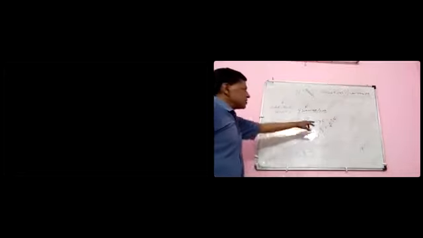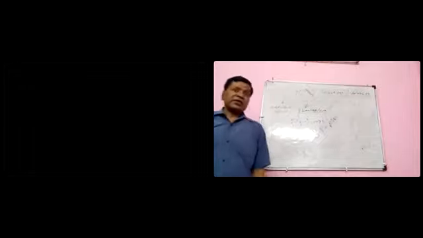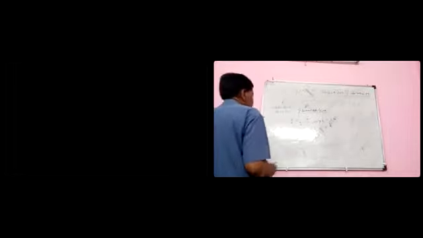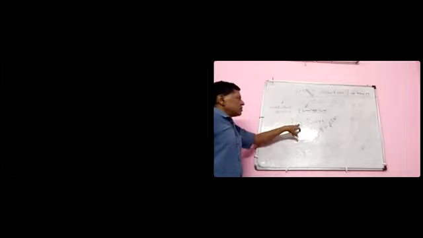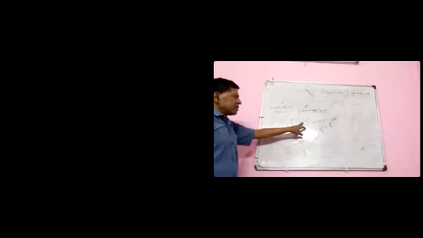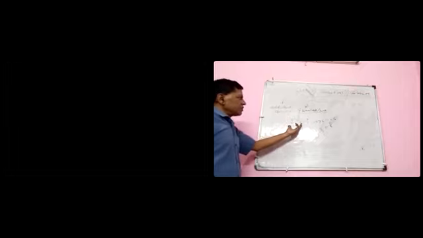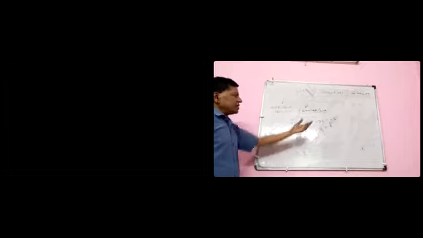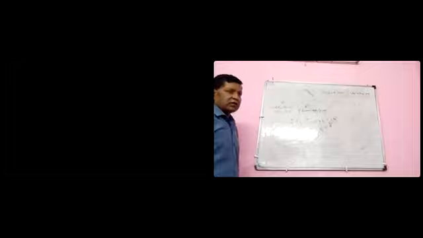So this is the case of elimination. So in elimination, one leaving group at the adjacent carbon departs with the bonding pair, formation of a pi bond, and results in a neutral molecule.